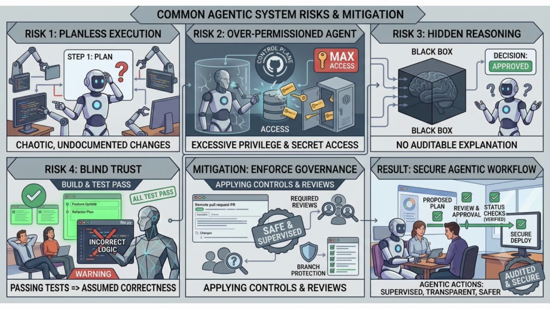Common risks. There are several common risks in agentic systems. Planless execution: agents start making changes without a clear plan. Over-permissioned agents: agents receive more access than required. Hidden reasoning: no explanation exists for why a decision was made. Blind trust: teams assume that passing tests automatically means everything is correct. These risks can be reduced using pull requests, approvals, branch protection, and proper reviews.